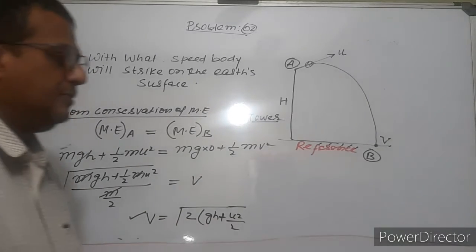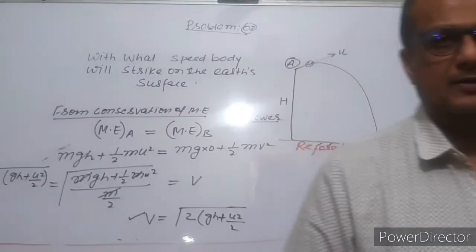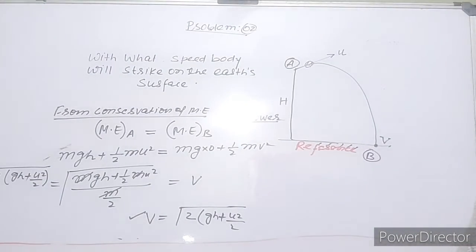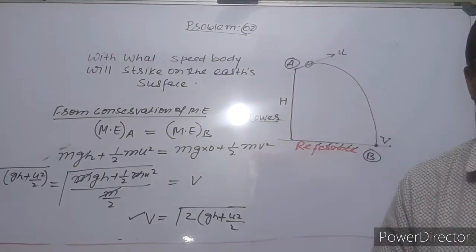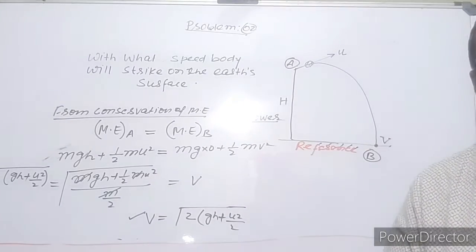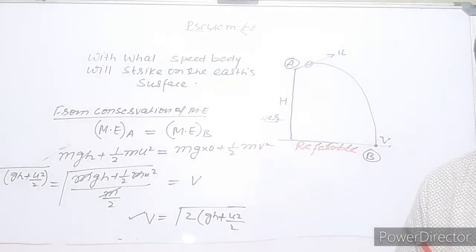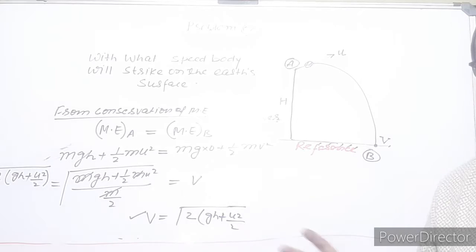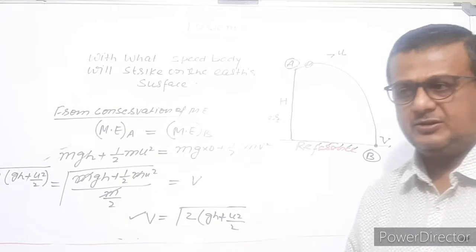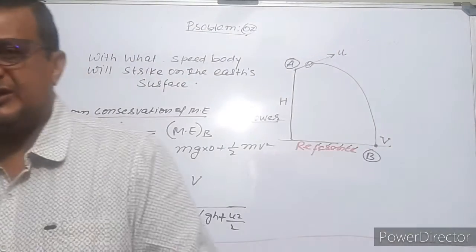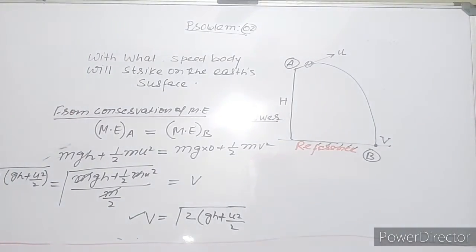We cannot find the direction this way, because the direction will be found by another method, since this body is a projectile. Using that method we can find the direction. We can find the speed using this conservation of mechanical energy. One problem more.